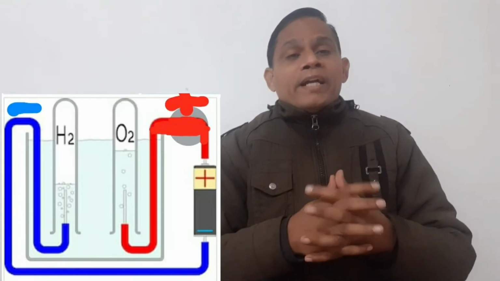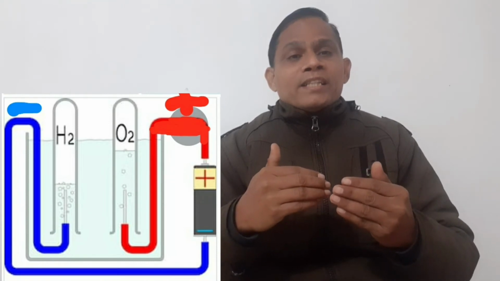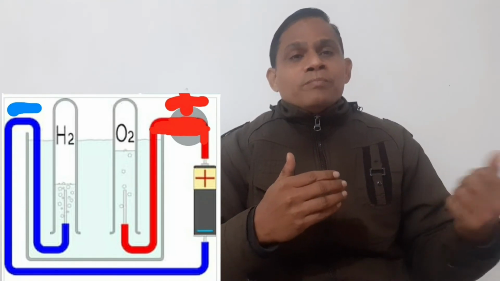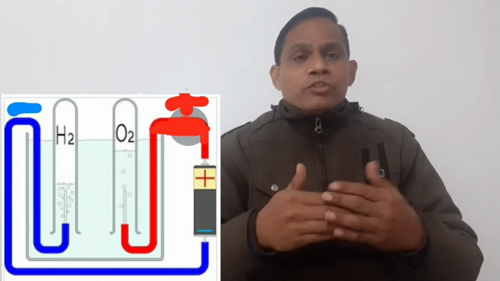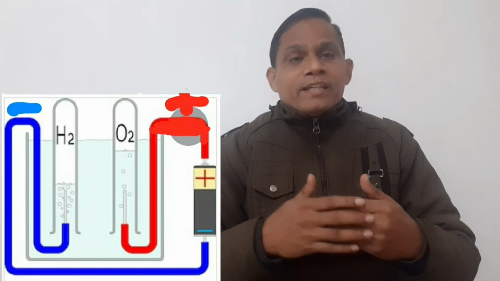You will see gas generating in these 2 test tubes, and in one test tube the gas is double compared to the other. The test tube getting double gas is connected with the negative electrode and the other is connected with the positive electrode. The double gas is hydrogen and the other test tube gets oxygen. This also indicates the hydrogen and oxygen ratio is 2:1.